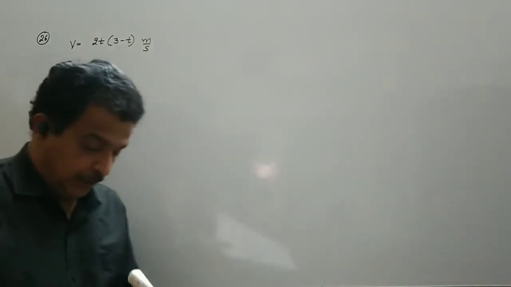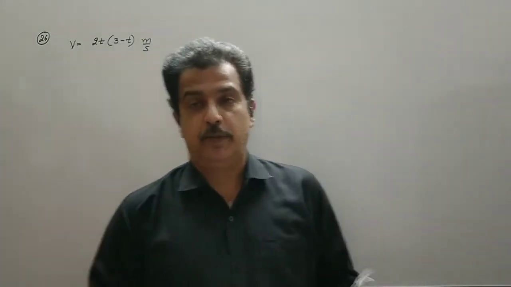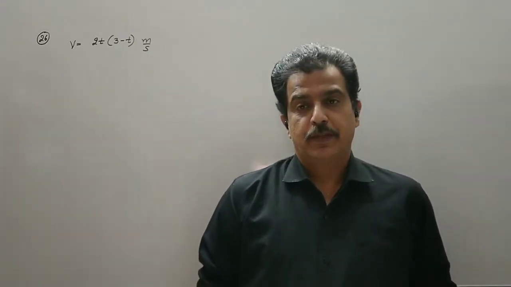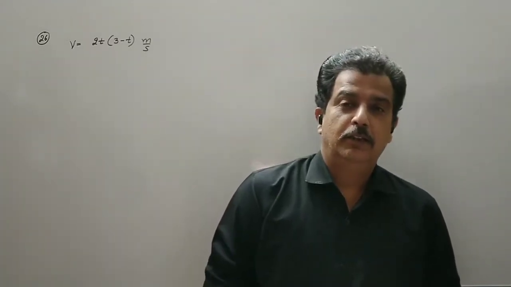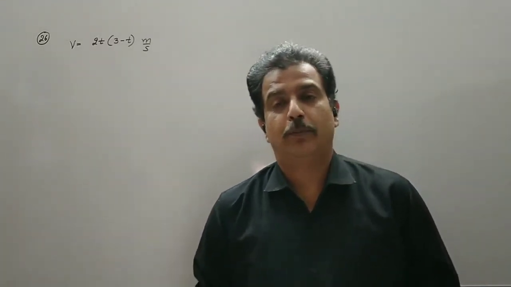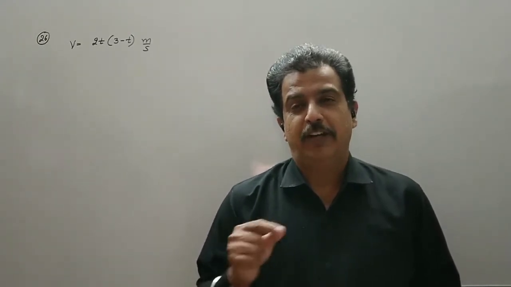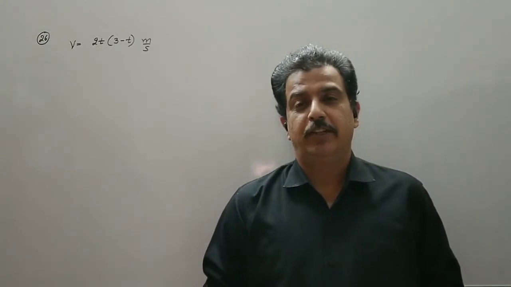So we know that when the velocity becomes maximum, the acceleration becomes zero. You should remember a property in mathematics that if any variable is maximum or minimum, its first derivative should be zero.